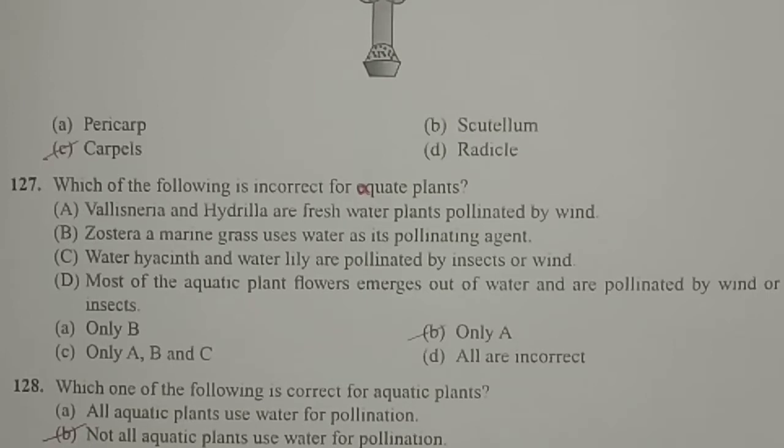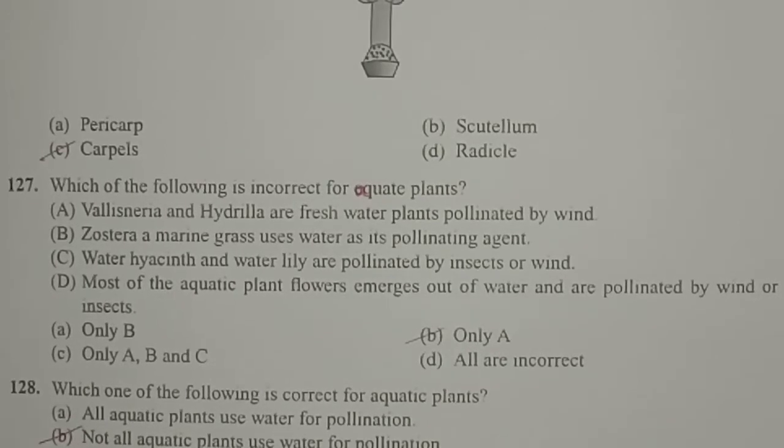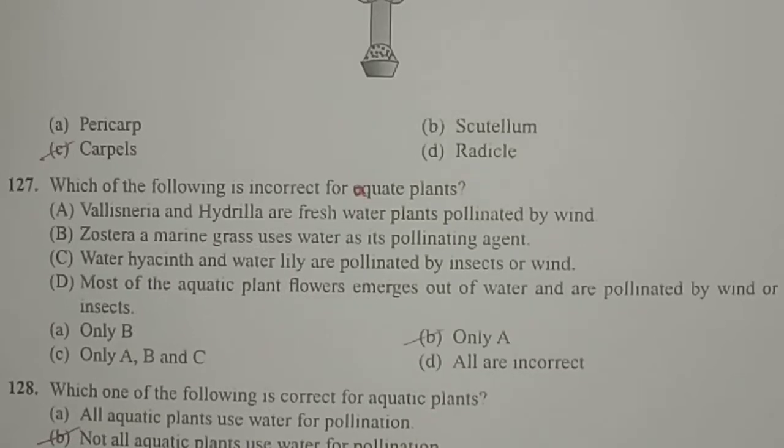Why? Because Vallisneria and Hydrilla are freshwater plants only, and they have given that they are pollinated by wind. Here, wind pollination cannot be seen in the case of Vallisneria and Hydrilla because they are completely submerged plants. When they are completely submerged, the pollination will take place with the help of water but not by the wind. But the remaining options are all correct.